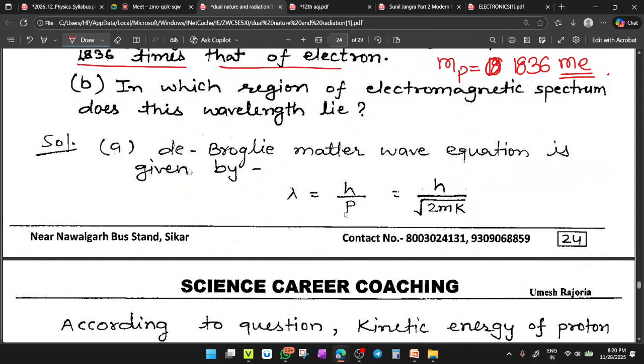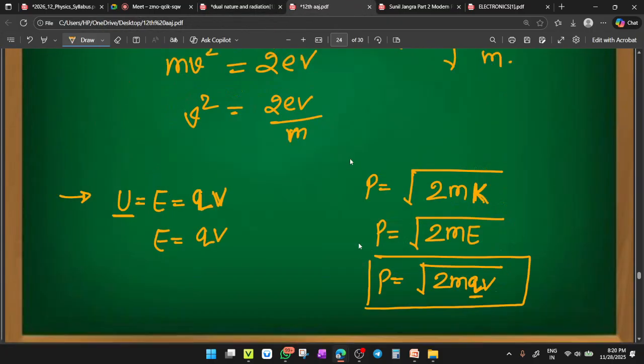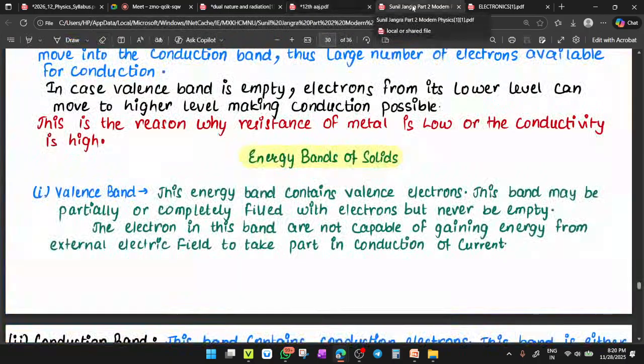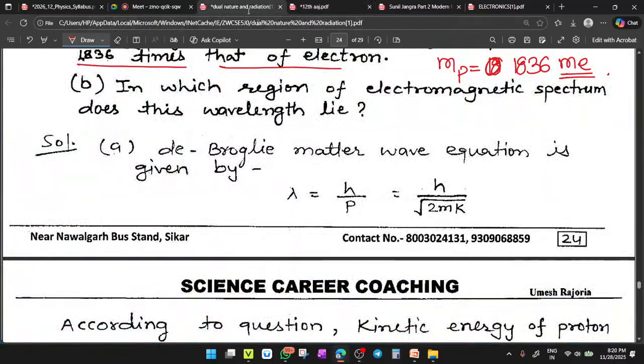So let us derive the de Broglie wavelength. We know lambda equals h upon p. Yes, we have derived this today: p equals under root 2mk. So placing the value here, we get lambda equals h upon under root 2mk.